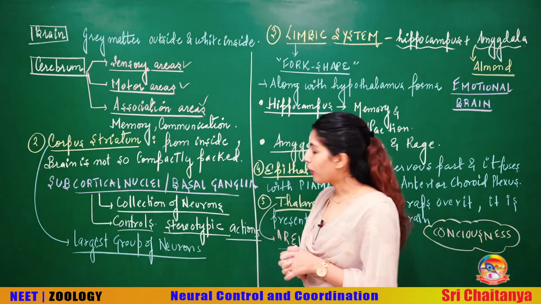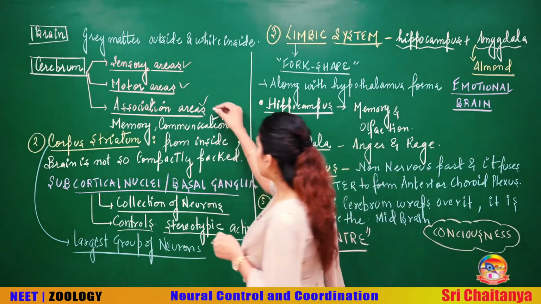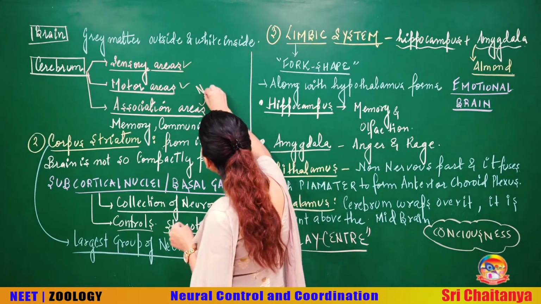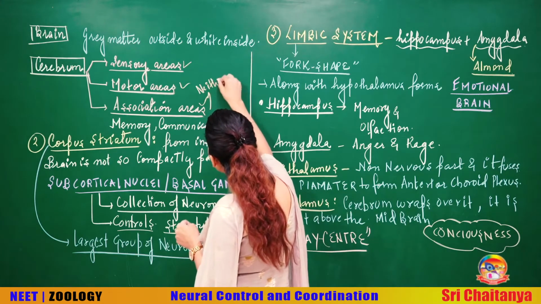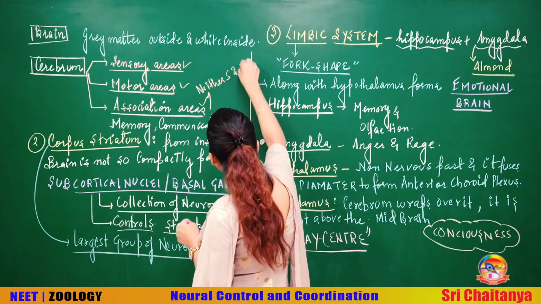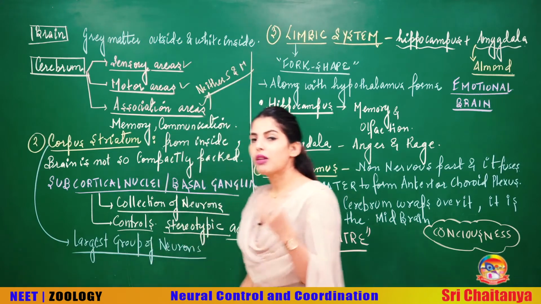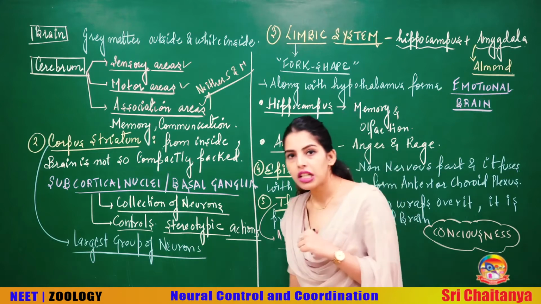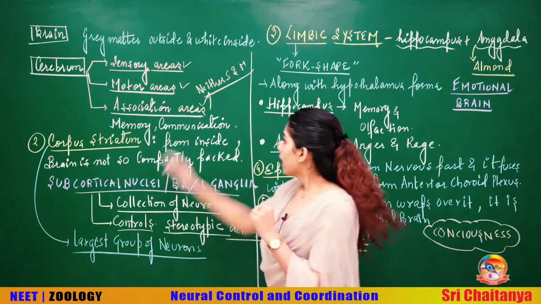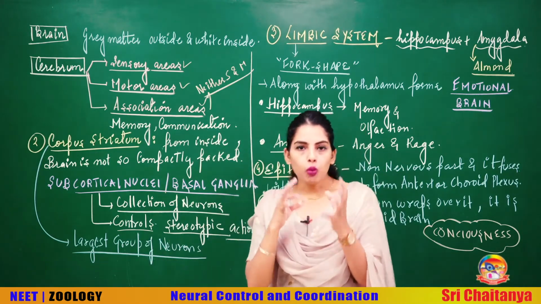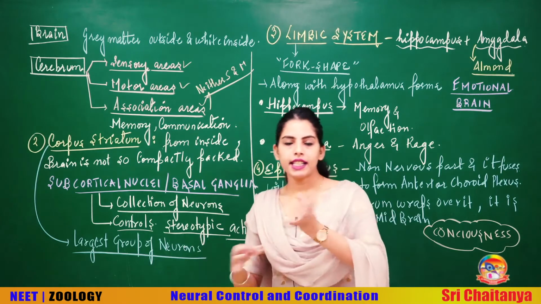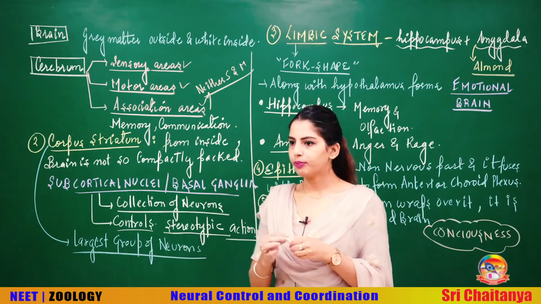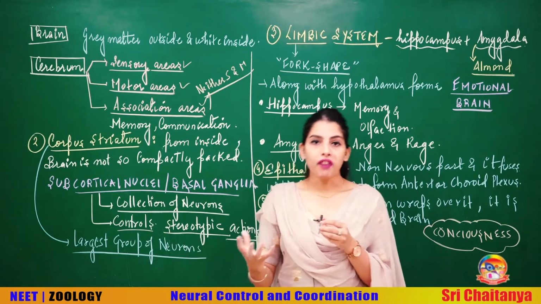But when you talk about the association areas, beta, these association areas are neither completely sensory nor completely motor, okay? But they are associated with functions like memory, communication, and the coordinated activities of your sensory and motor areas, just like intersensory functions, I would say.